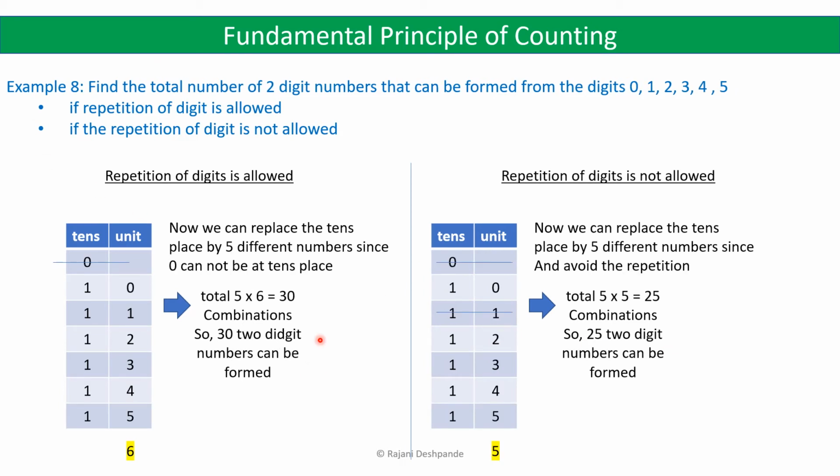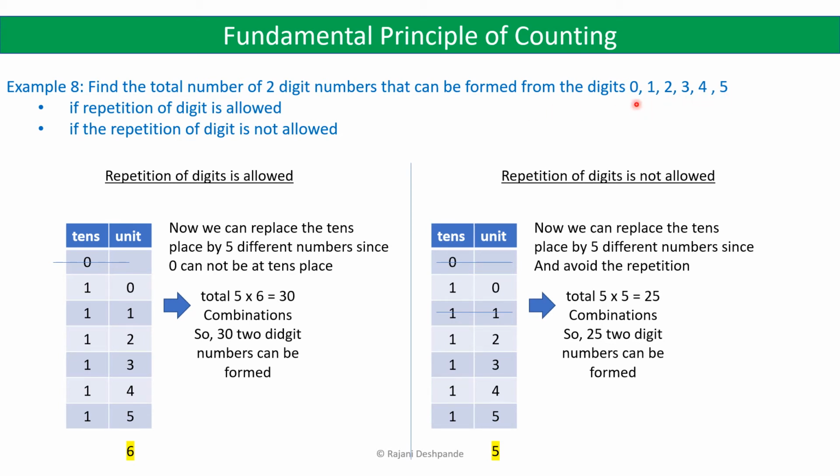Let's take the next example. Find the total number of two-digit numbers that can be formed from the digits 0, 1, 2, 3, 4, 5, if repetition of digit is allowed and if repetition of digit is not allowed. So let us first take the case where repetition of digit is allowed. In the previous example, the digits were 1, 2, 3, 4, 5 and 6, and here the digits are 0, 1, 2, 3, 4, 5. So 6 digits are there.